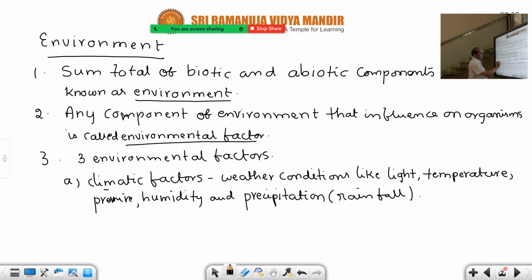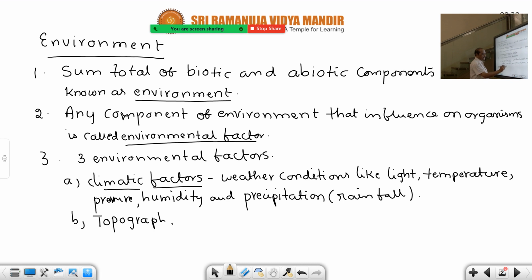The first environmental factors are the climatic factors. They greatly influence the organisms, no doubt. If severe rainfall is there, floods occur, and many organisms are swept away along with the floods. We have already experienced that, and seen it many times. And B, topographic factors.